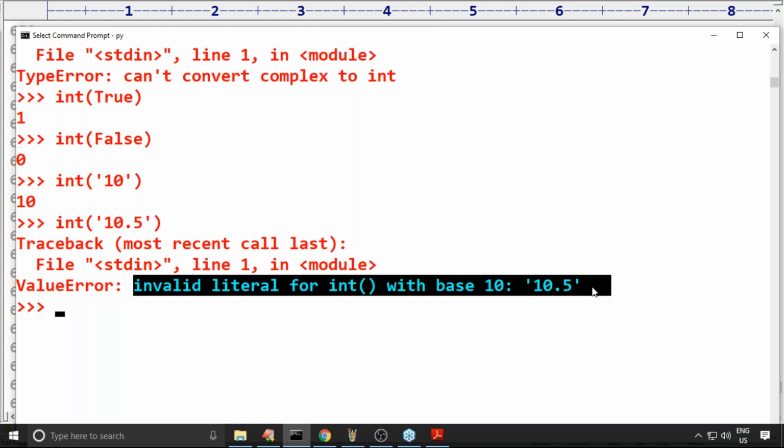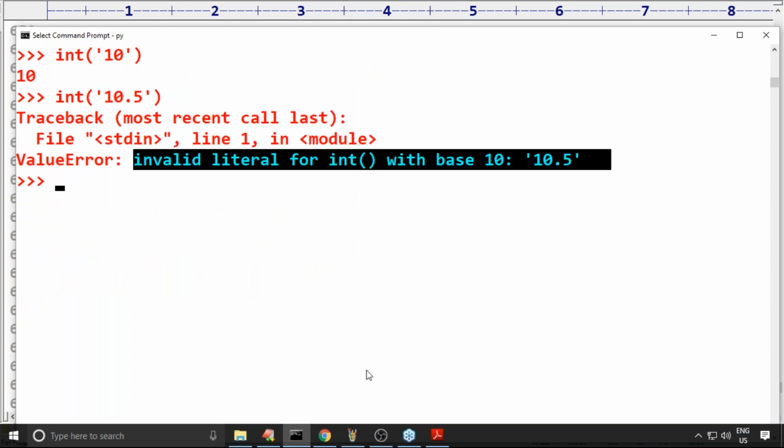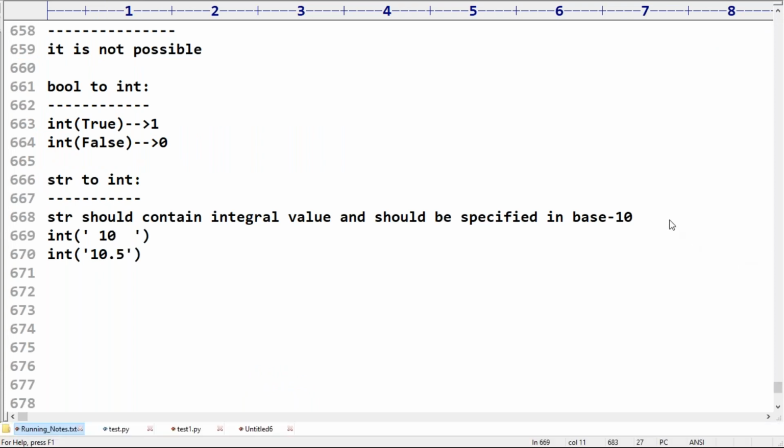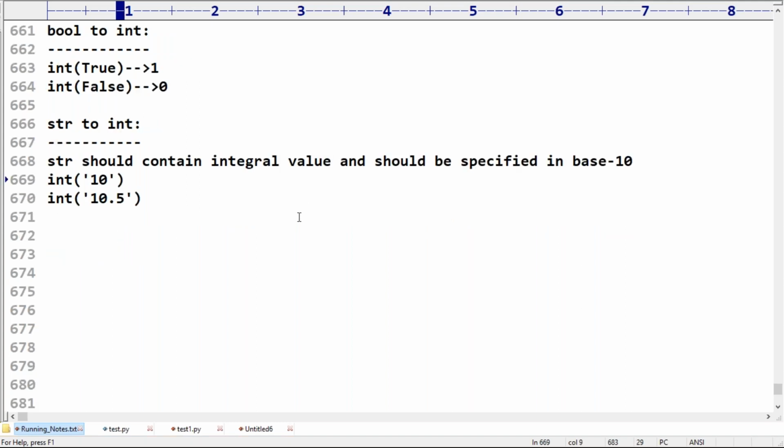Clear, right? Please make sure it should contain only an integral value. Suppose by mistake 0, 0, 0 something like that, it is invalid. It should contain only an integral value, specified only in base 10.